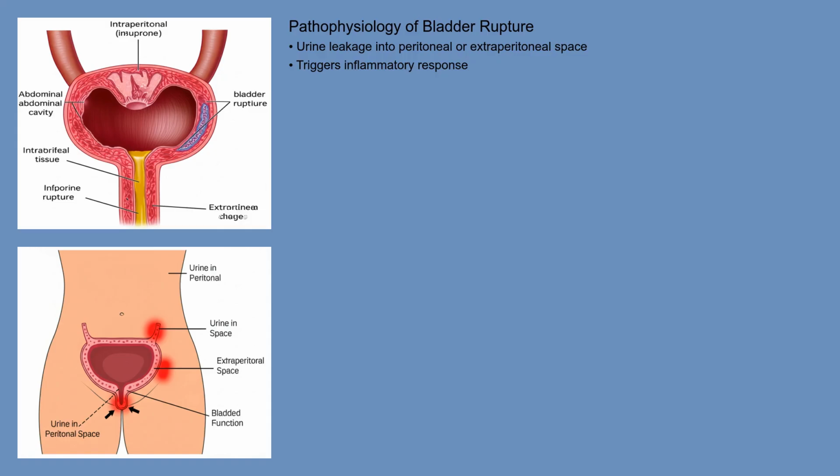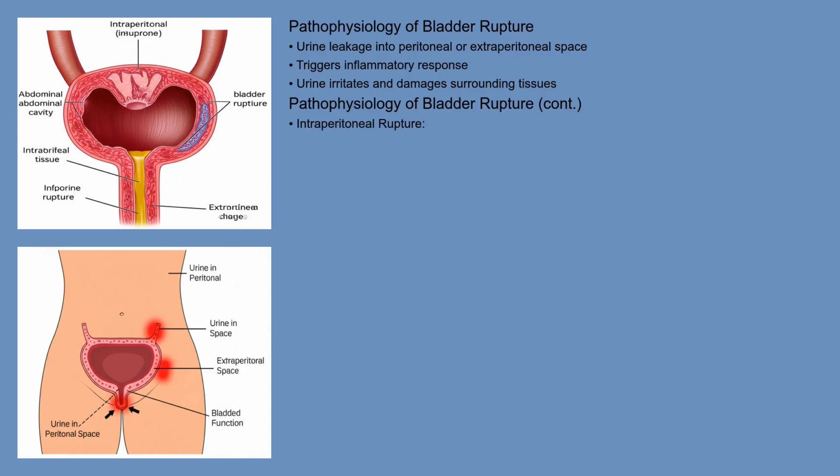In intraperitoneal rupture, where urine enters the abdominal cavity, peritonitis, an inflammation of the peritoneum, the lining of the abdominal cavity, can develop. This can lead to serious complications, including sepsis and even death, if left untreated. In extraperitoneal rupture, urine leaks into the tissues surrounding the bladder, causing localized inflammation and potential abscess formation. Regardless of the location, the leakage compromises the bladder's ability to store and eliminate urine, further exacerbating the condition.